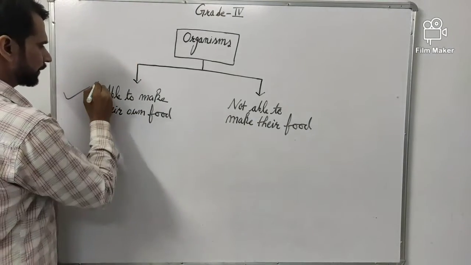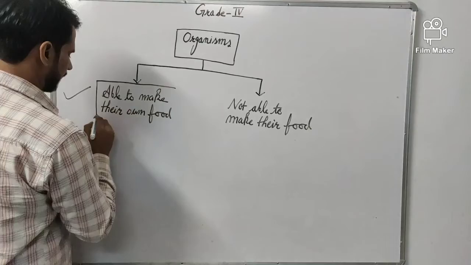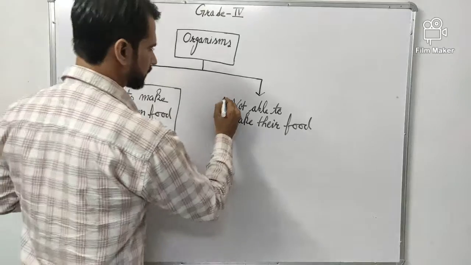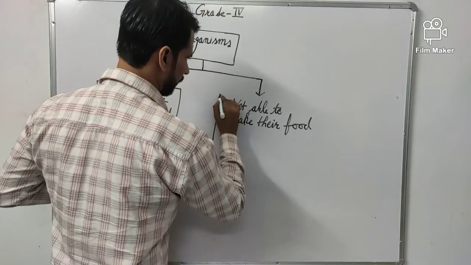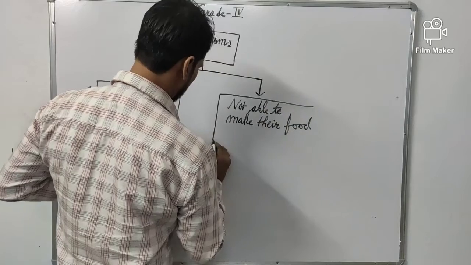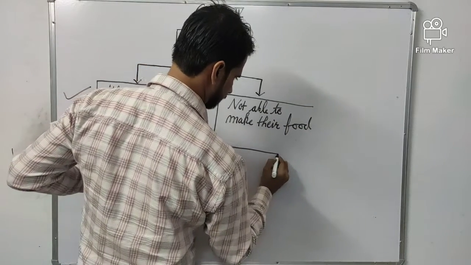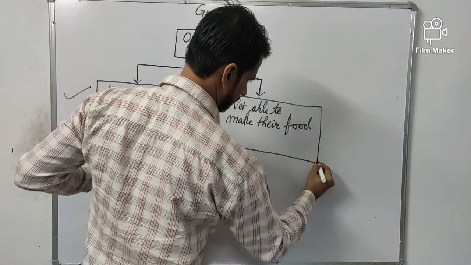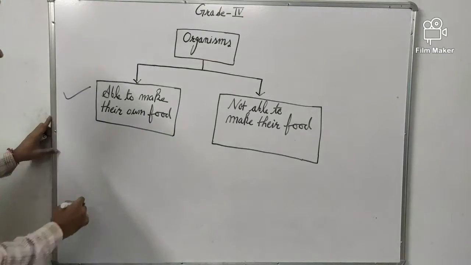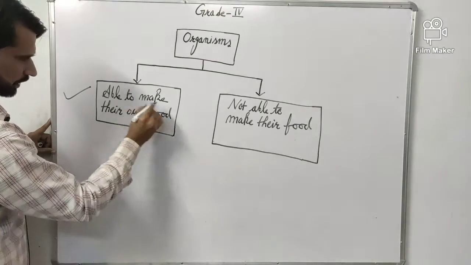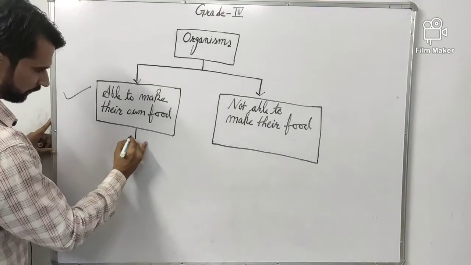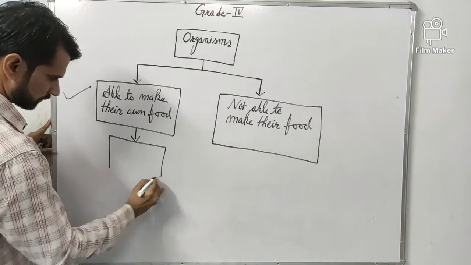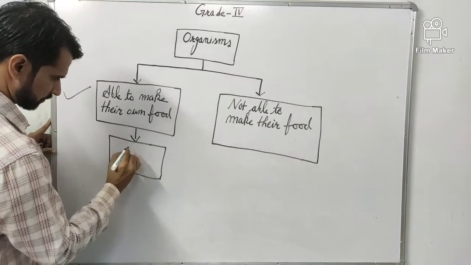So what do you think about able to make their own food and not able to make their own food? What does it mean? It means on our earth not all organisms produce food. Okay, so a hint is given there: the first one is able to make their own food, and to that organism they write S.